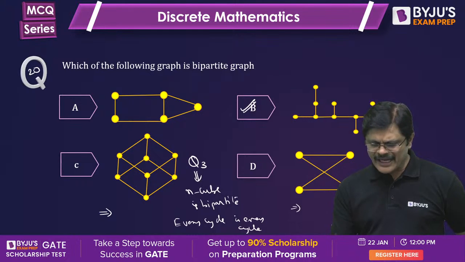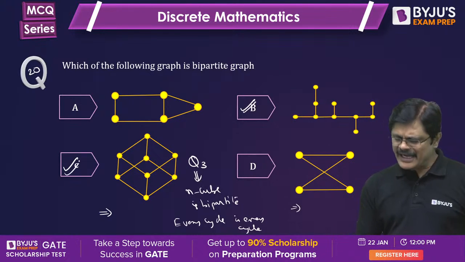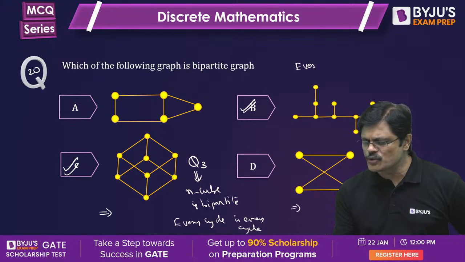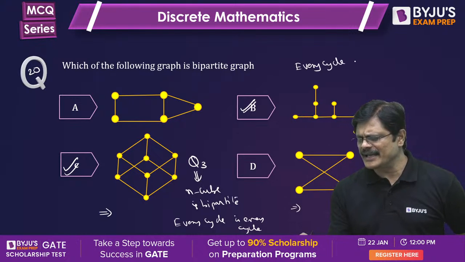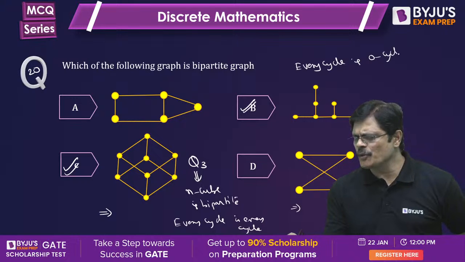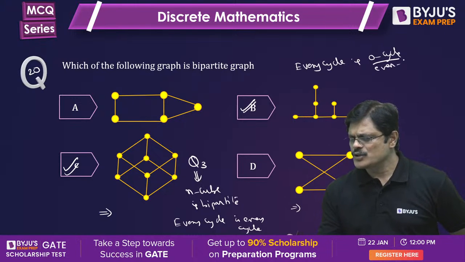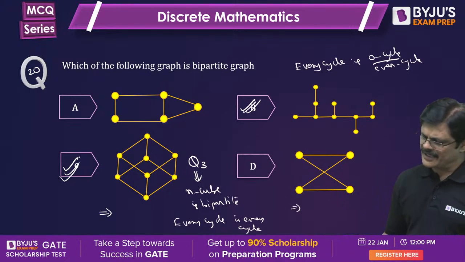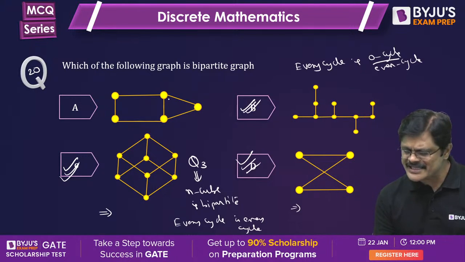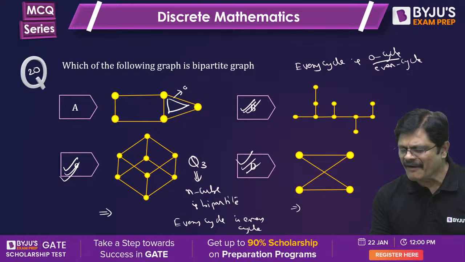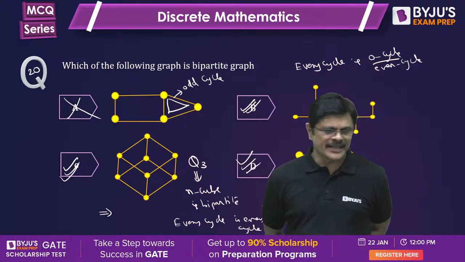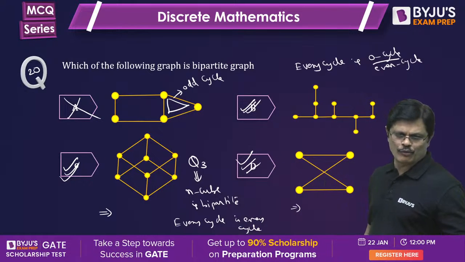And a tree is a bipartite graph, because every cycle is a zero cycle, and zero means even. So every cycle is even, therefore it is bipartite. This one has an odd cycle, therefore it is the odd man out. So B, C, D are bipartite graphs. Very good.